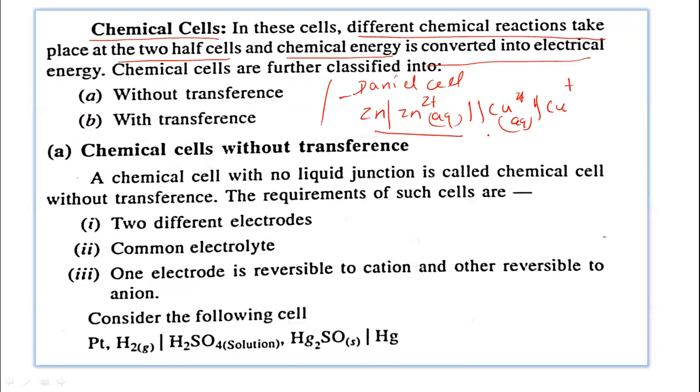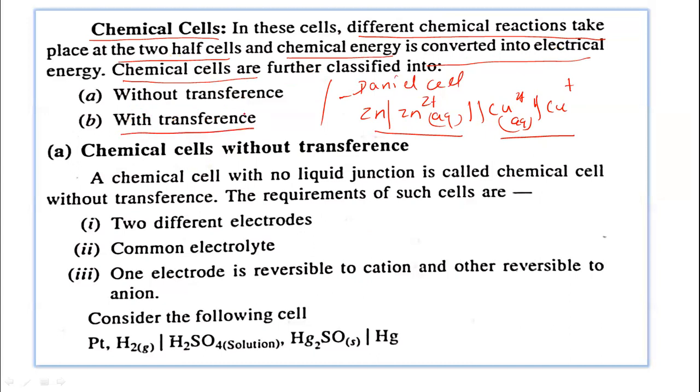The two electrodes are different, and different chemical reactions take place at the two half cells. And also there is a conversion of chemical energy into electrical energy. That is, electricity is produced in the Daniell cell. Now chemical cells are further classified into two types, without transference and with transference.